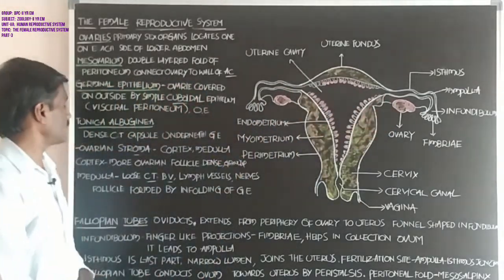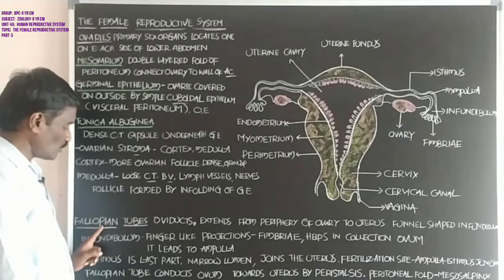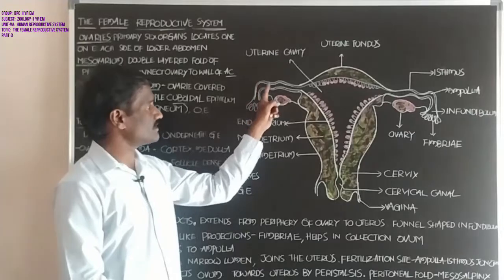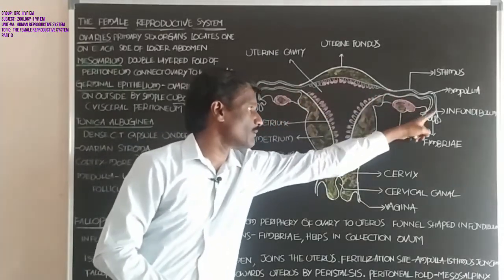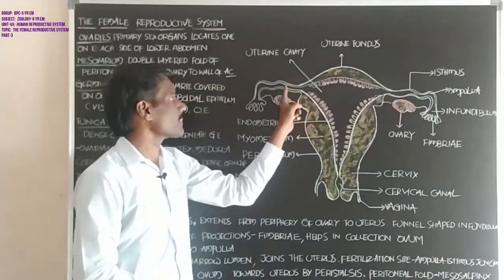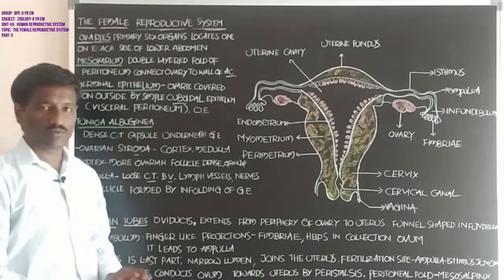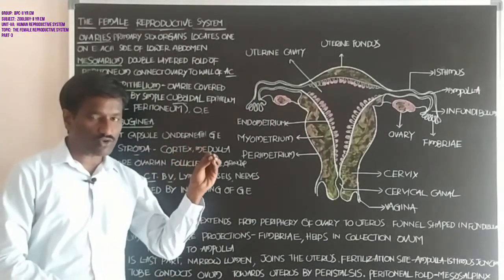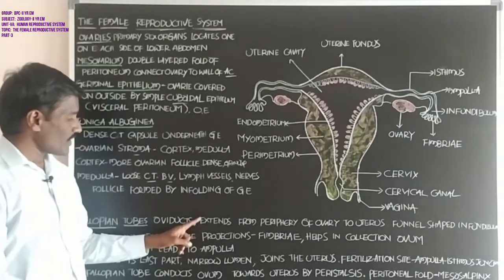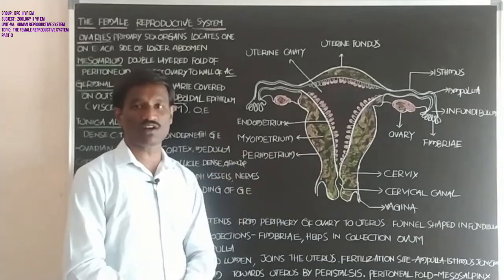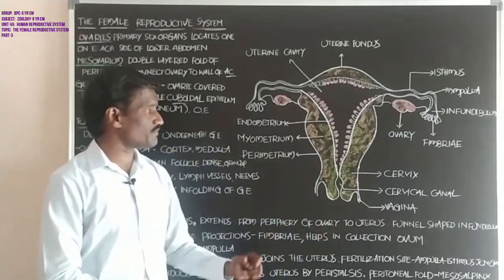Okay, ovaries. Next, the fallopian tube. What about the fallopian tube? One pair of fallopian tubes, also called the oviduct.